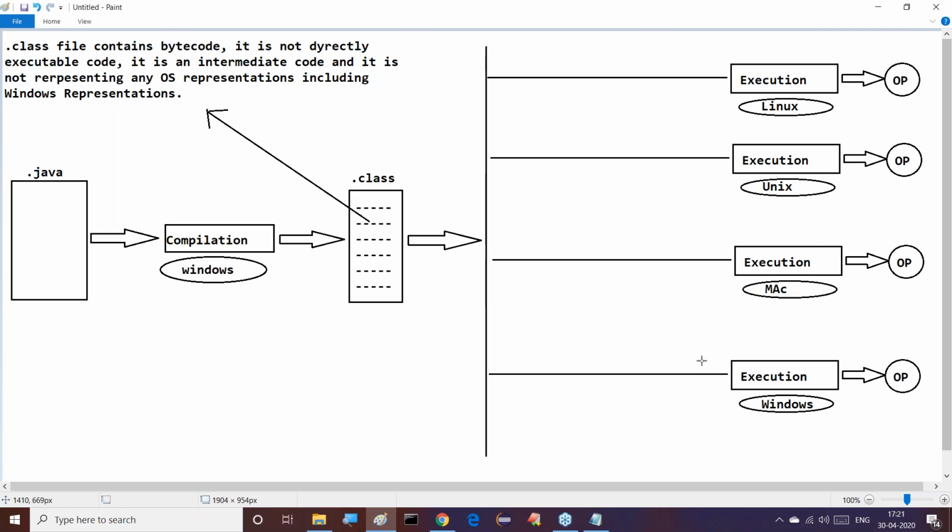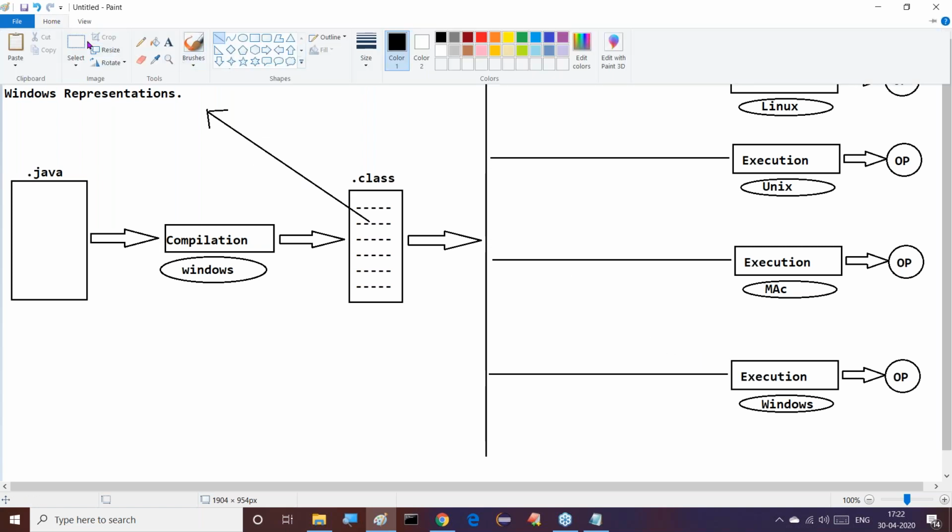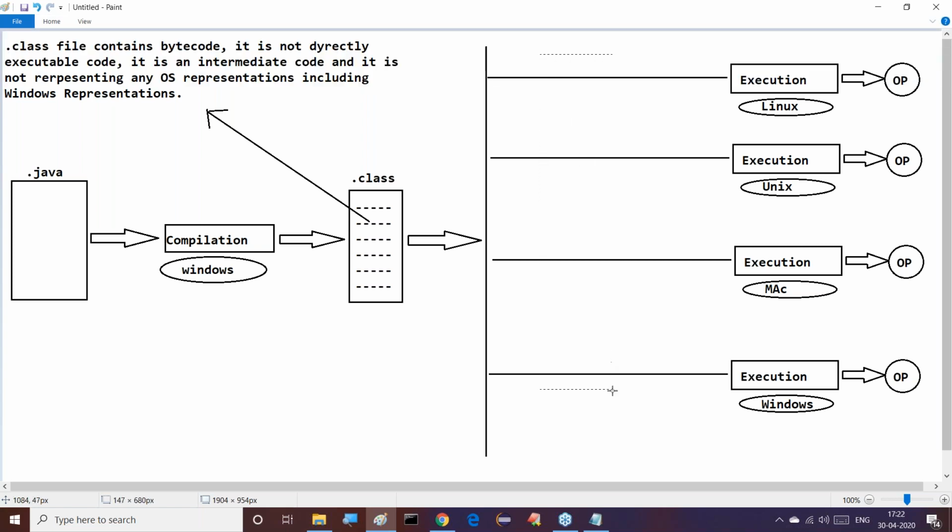Yes, all of you understand clearly what I'm telling you. So these many representations are required internally, so we are unable to run this program directly. Exactly in this particular situation, to make Java a platform independent programming language and to run Java programs on multiple operating systems, Sun Microsystems has provided some converters, or maybe some translators.